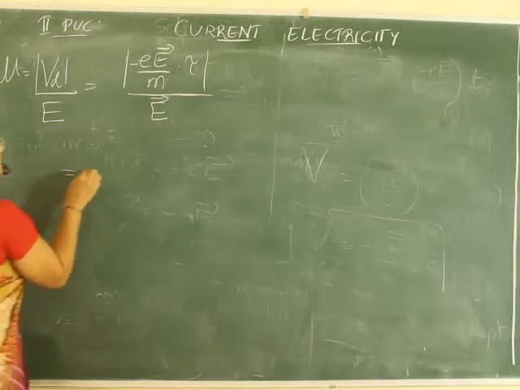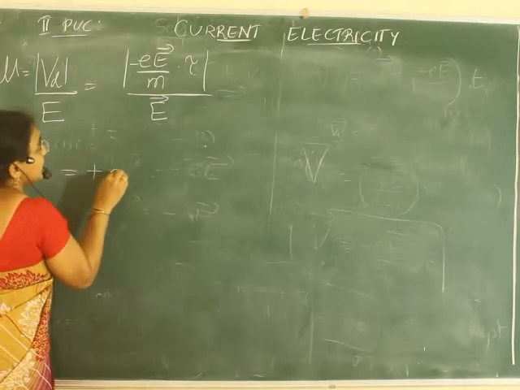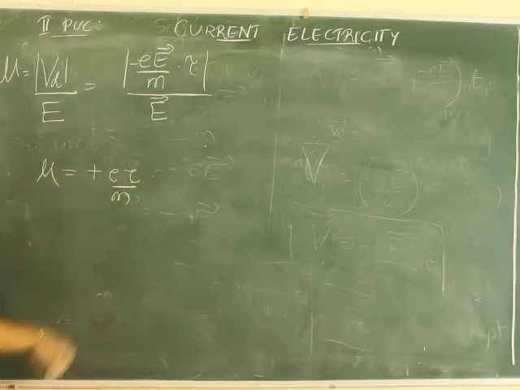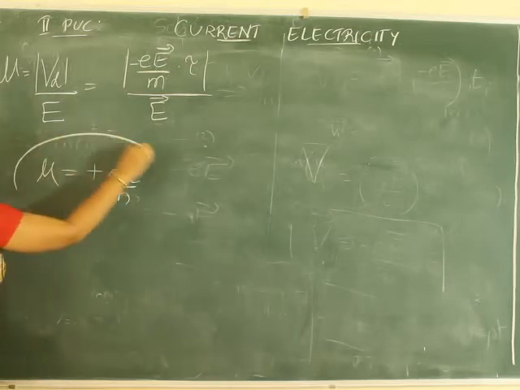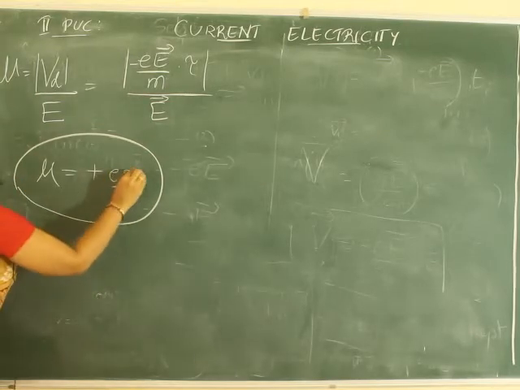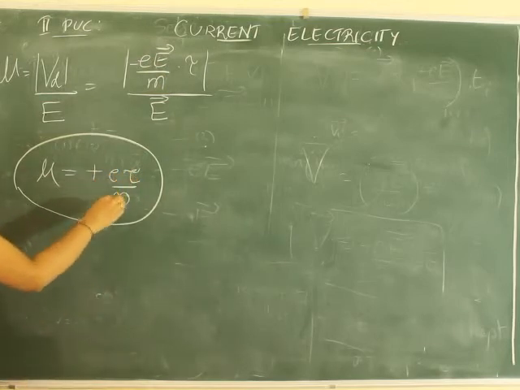Can I write it as, instead of minus, now it is plus, e tau by m is equal to mu? Can I write it like this? e tau by m, this is nothing but the expression for mobility of the electron. E gets cancelled, so the remaining is e tau by m. This is the expression for mobility.